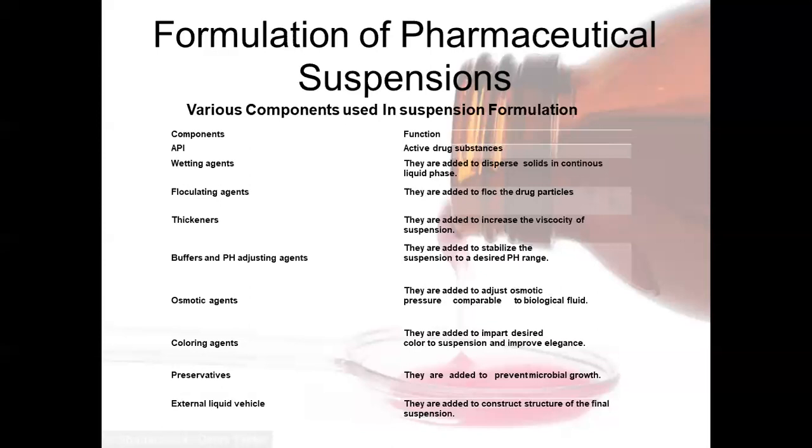It is always used when the vehicle is other than water or chloroform water. Acacia contains an enzyme oxidase which causes deterioration of easily oxidizable medicament. So benzoic acid and para-hydroxybenzoic acid are added as antimicrobial agents to preserve the suspension containing gum acacia.